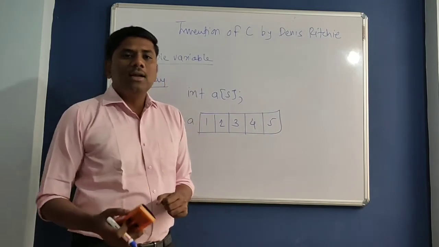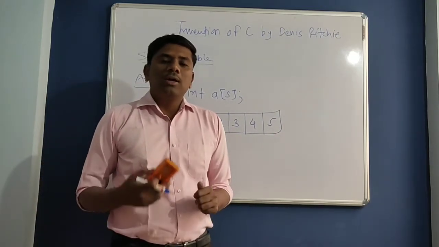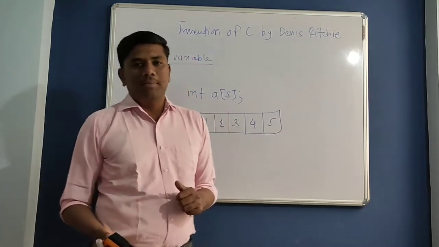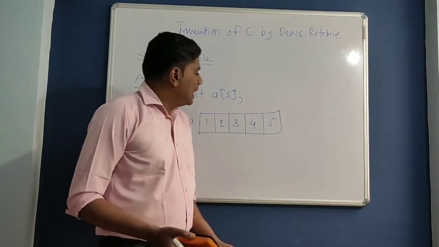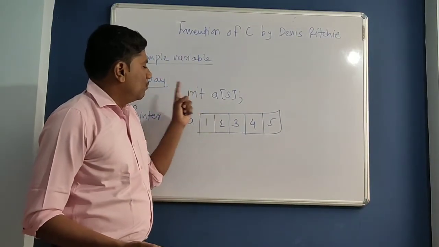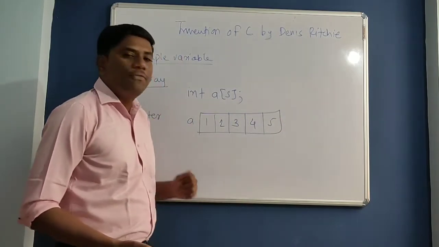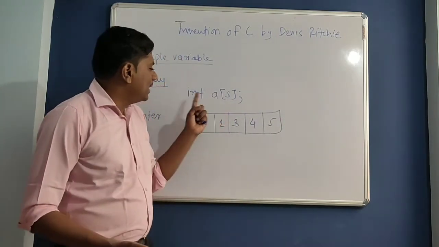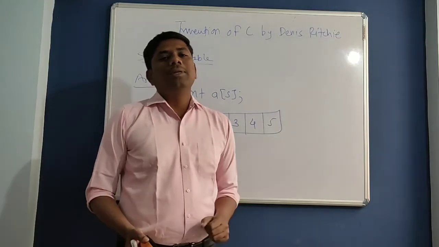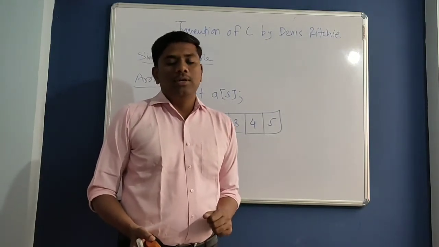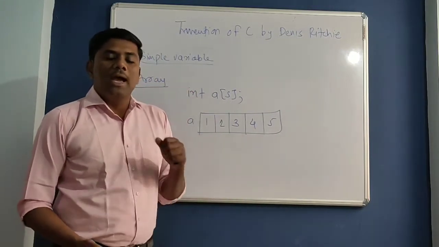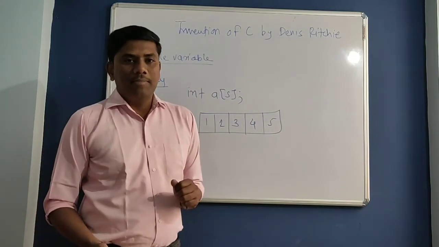So here we want to store information of different data types. That is the drawback of array. We can't store elements of different data types. Array is a collection of elements having similar data type only.